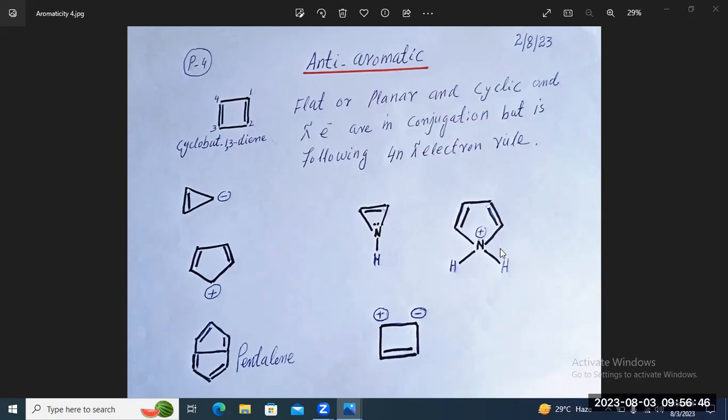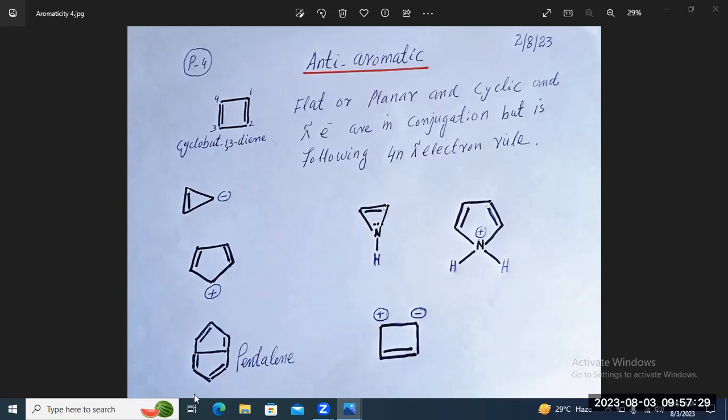See here, this molecule is also antiaromatic according to the rule of 4n pi electrons. This pentalene is also an antiaromatic system regarding the 4n pi electron rule. You can see here 1, 2, 3, 4: 4 pi bonds, which represent the 4n pi electron rule.